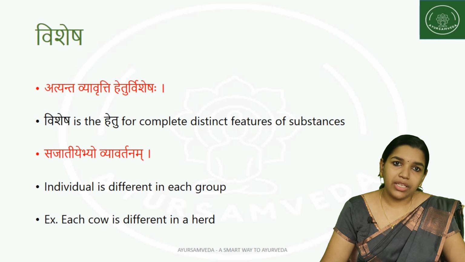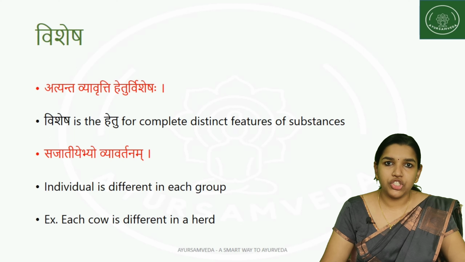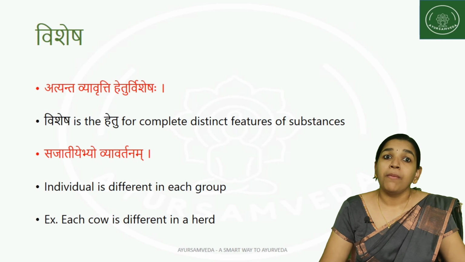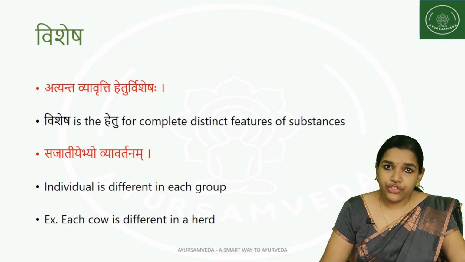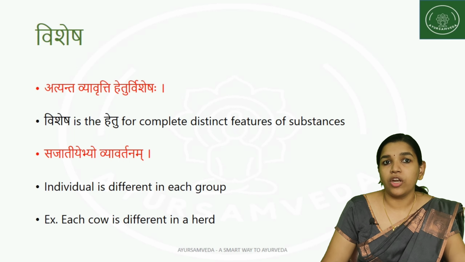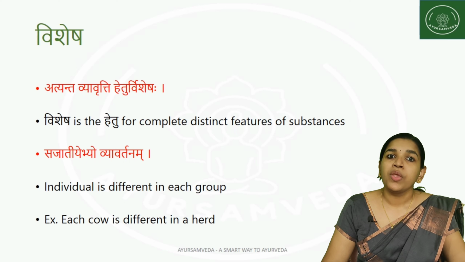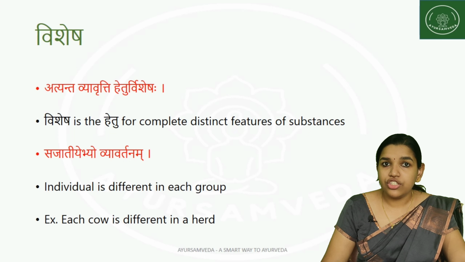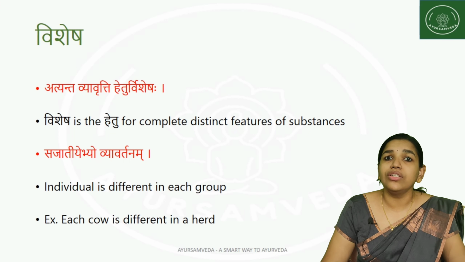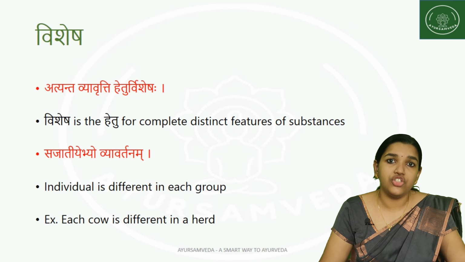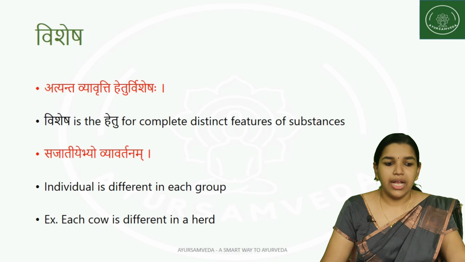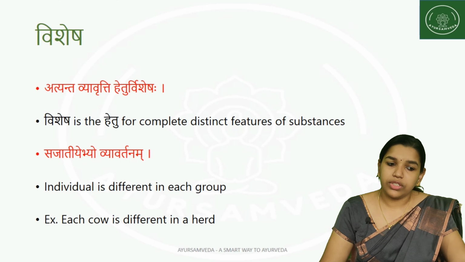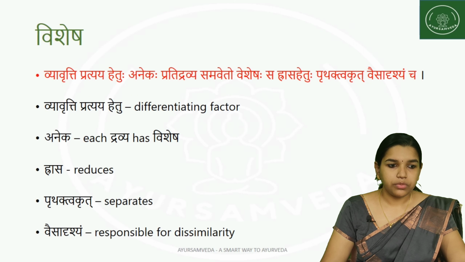So for example, in Samanya we have said jati means that which has similar features. So cow comes under a jati, it is having the Gotwa jati. But among the Gotwa jati, we can identify a single cow, or an individual cow, because of the particular feature each cow has. So that particular feature which each cow has, and based on that feature how we are identifying each cow, that is considered to be Vishesha. That is Sajatiyebhyo Vyavartanam. Individuals in each group are different. So that is also considered to be Vishesha.